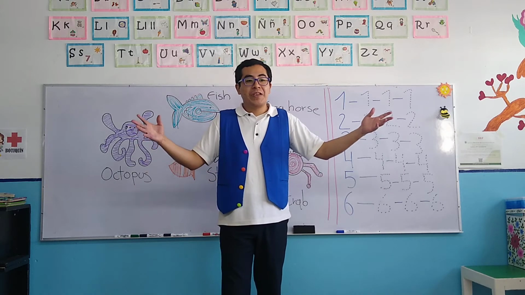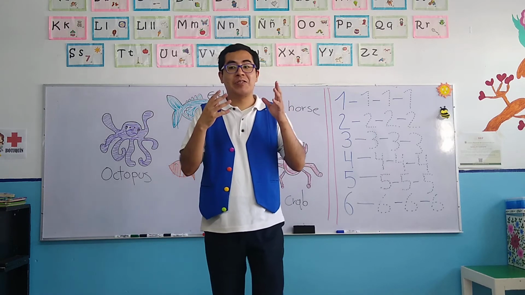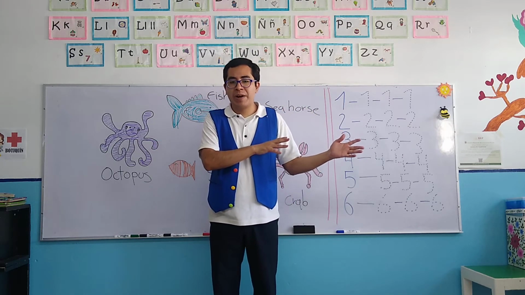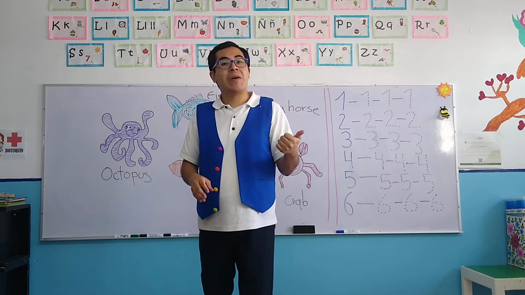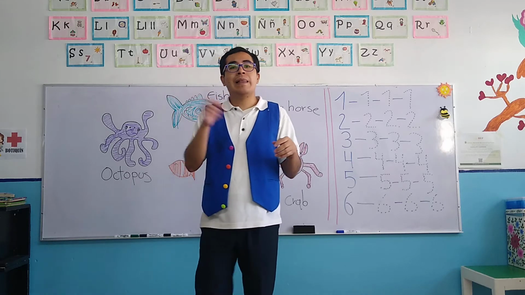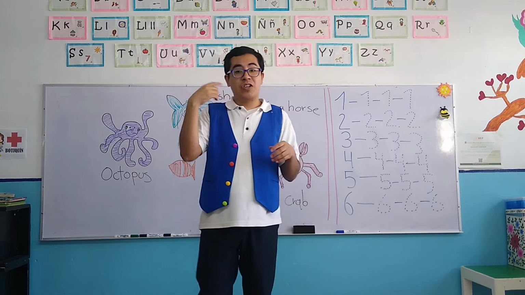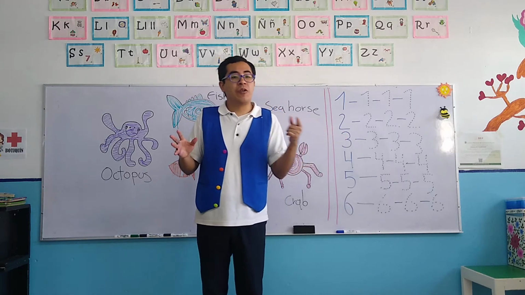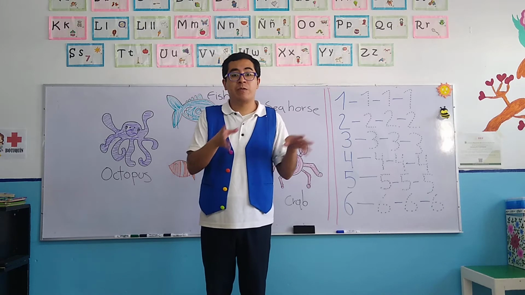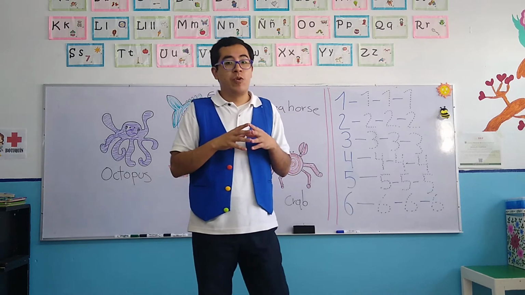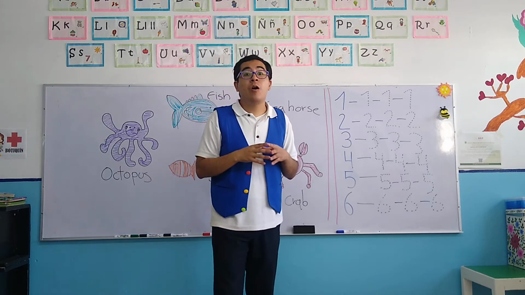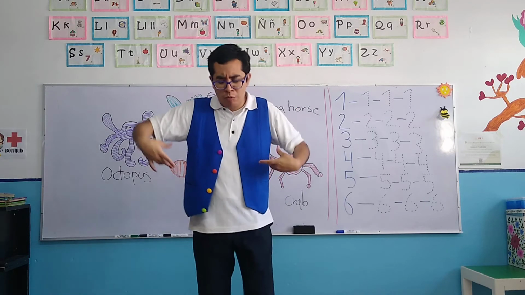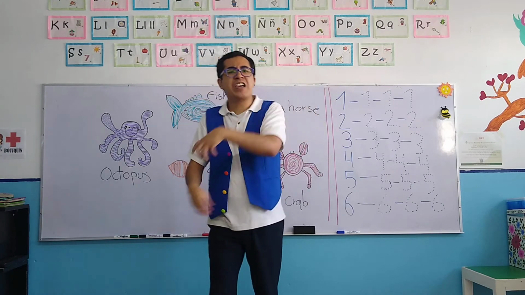Now, today, my children, we're going to start with new animals, okay? Now, remember, we have been working with animals before. What type of animals? Well, farm animals, for example. Do you remember some farm animals? Like the cows, like the sheep, like the pigs, like the horses, and the donkeys also are part of farm animals. Also, we work with the group of animals of the zoo. For example, the elephants, the giraffes, the monkeys, the lions, and the tigers, okay?